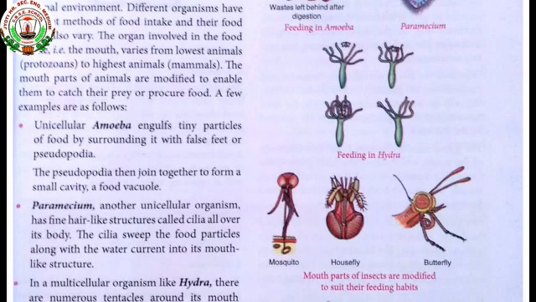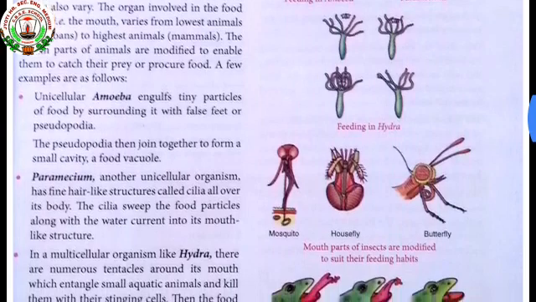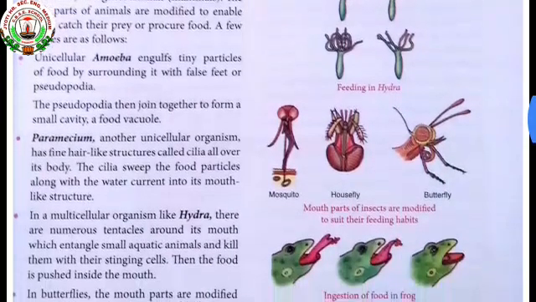Paramecium takes the food with the help of cilia in its mouth along with the water current. Now see the next one. Next point is about the multicellular organism. Multicellular organism means the organism which we are able to see. That is a hydra. Hydra is a multicellular organism.